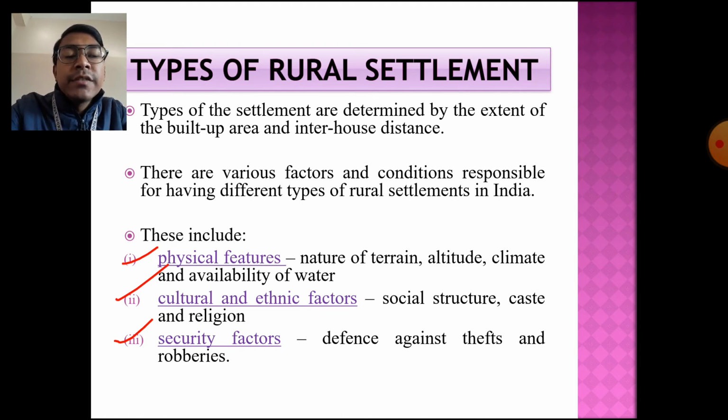The cultural and the ethnic factors: the social structure, the caste and the religion play a very important role in determining the type of the rural settlement. And in the security factors, defense against thefts and robberies also plays a very vital role in determining the type of the rural settlement. So these are the three different factors which influence the types of the rural settlement: physical features, cultural and ethnic features, and the security factors.